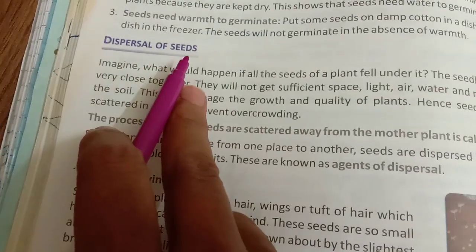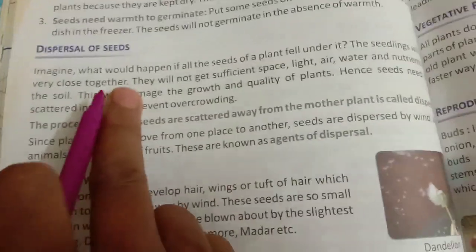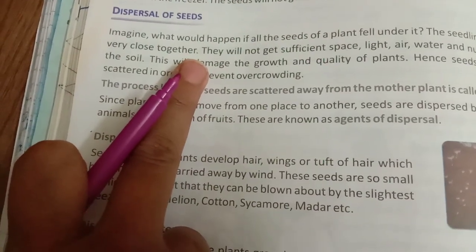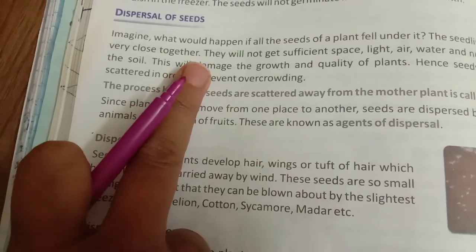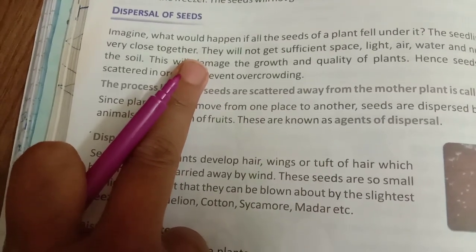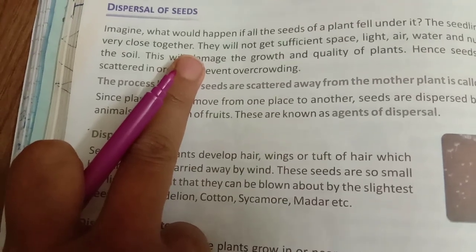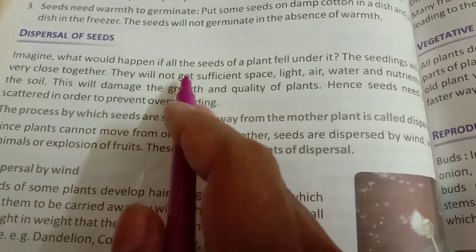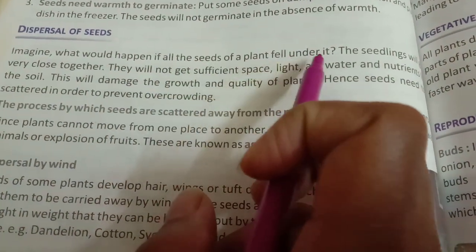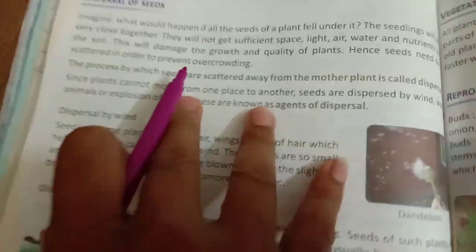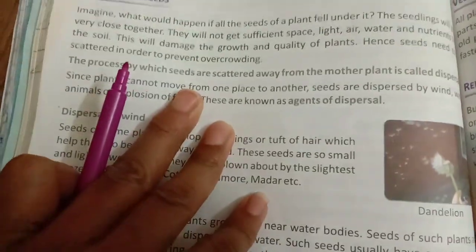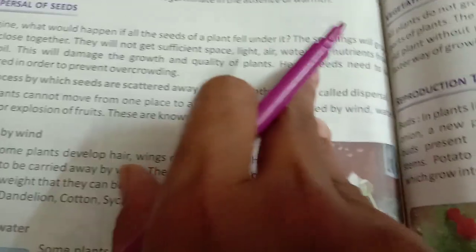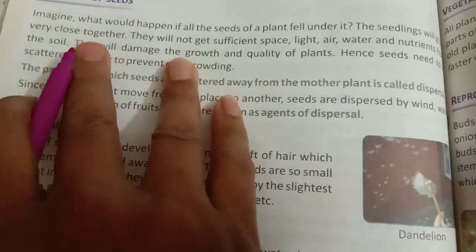Next topic is dispersal of seeds. Dispersal of seeds means there are different ways in which the seeds are spread to different places, right? Seeds can be moved from one place to another by different means. Imagine what will happen if all the seeds of a plant fell under it. Right, now what will happen, children? If there is a plant and all the seeds of the plant fall near it only, the seedlings will grow very close together, right?